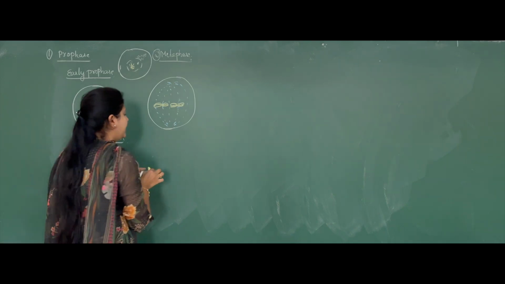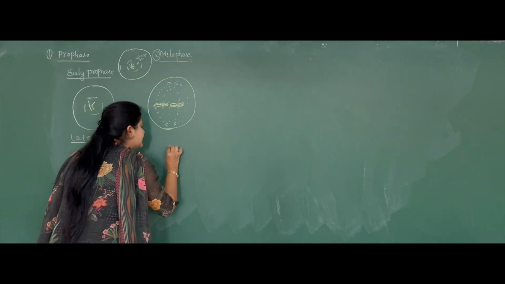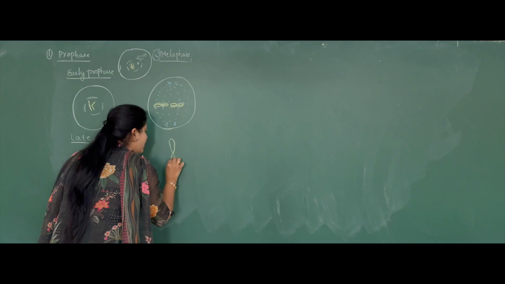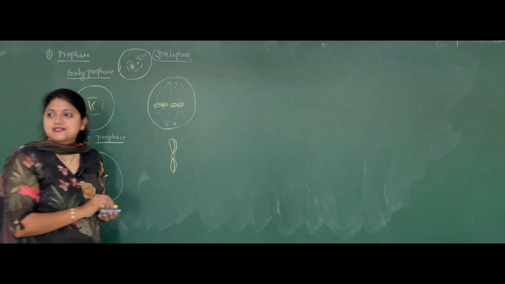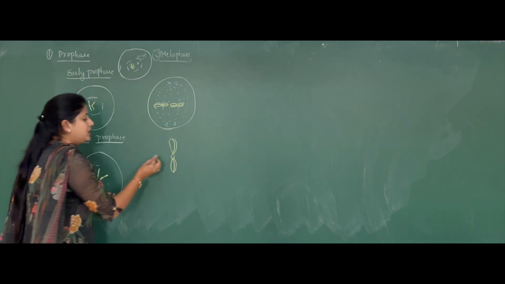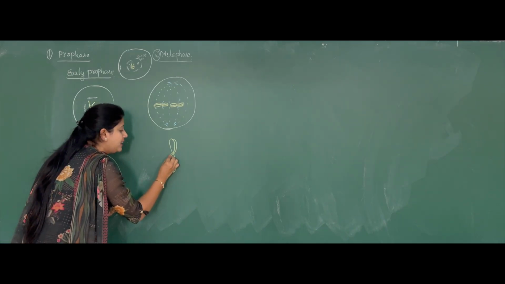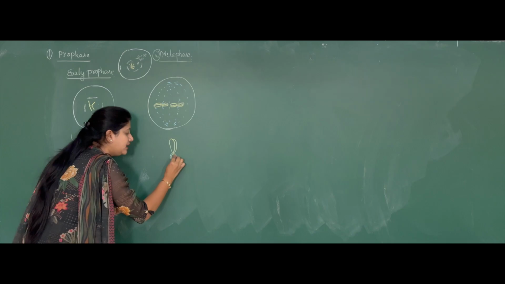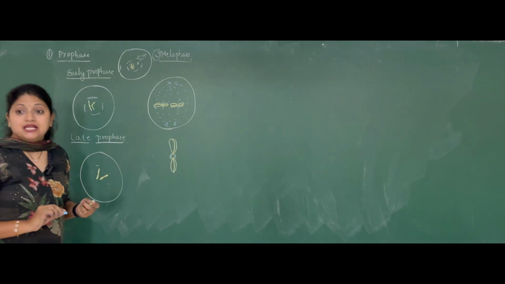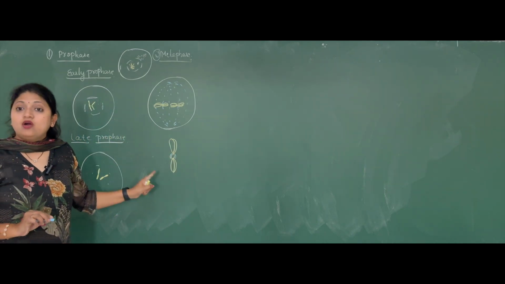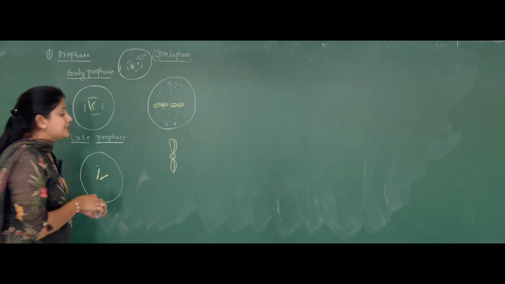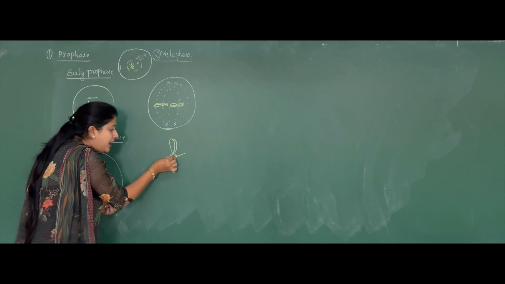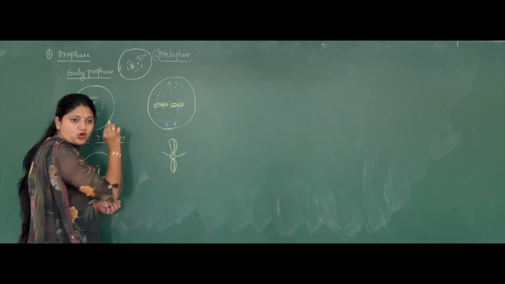Now, what is this kinetochore? If this is a chromosome, usually there will be an extra layer around the centromere. This extra covering around the centromere is called the kinetochore. The spindle fibers will come and attach to the kinetochores like this.